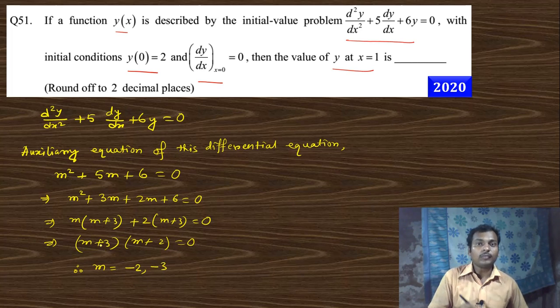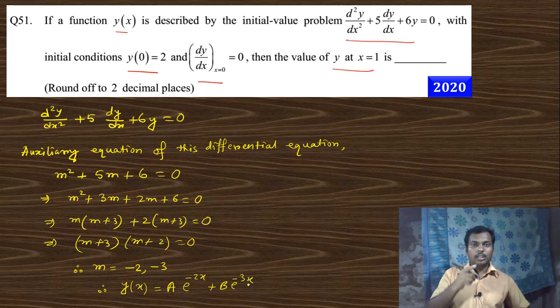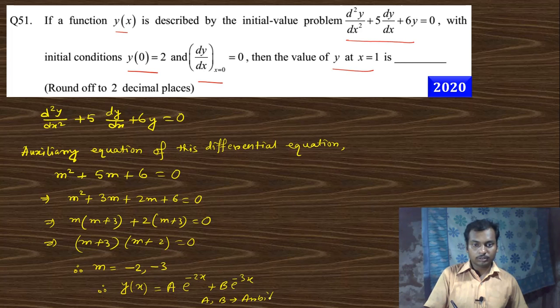Okay. If m is real and unequal, then we know the solution of this differential equation is a e to the power minus 2x plus b e to the power minus 3x, and we know this a and b are the arbitrary constants.